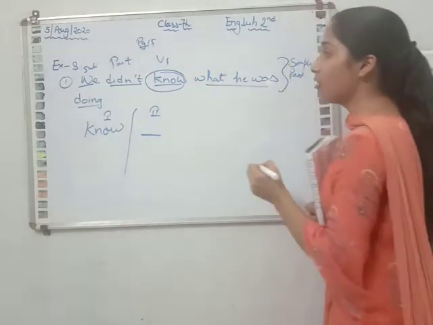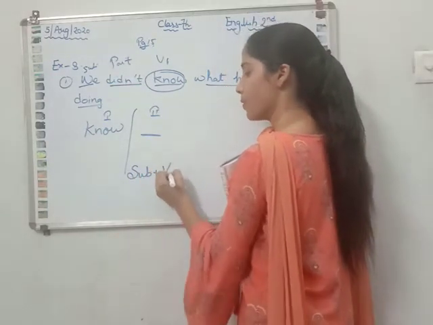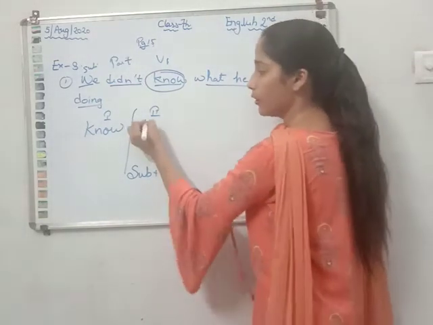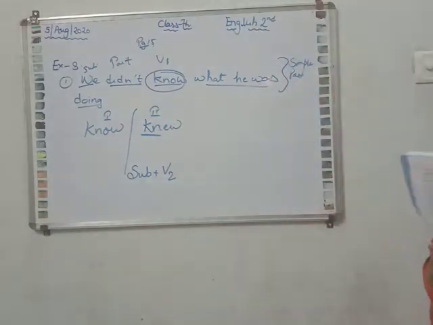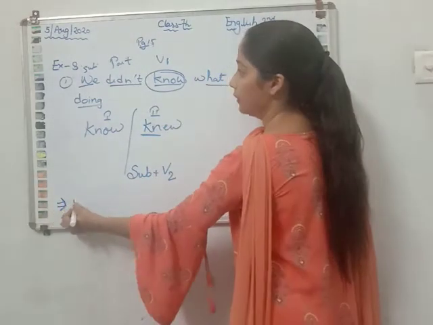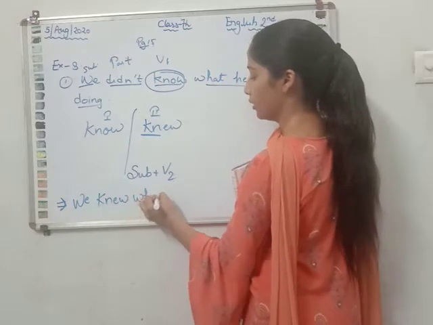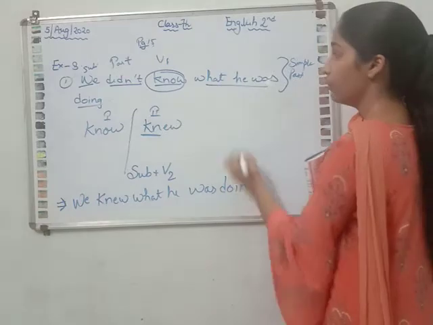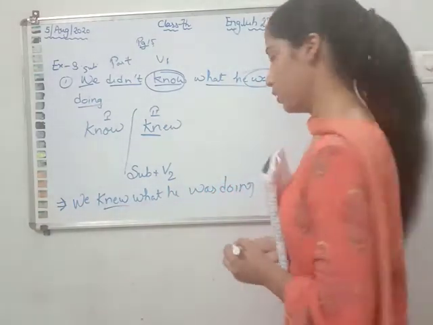So you have to change that. So how will you write? Subject plus verb second form. So what is the second form? Second form is knew, K-N-E-W. So how will we write? We will write down the answer like this: we knew what he was doing. We will not make any changes over here. We will make the changes over here only. Okay? Just do this.